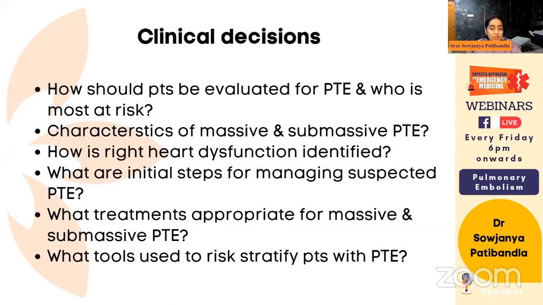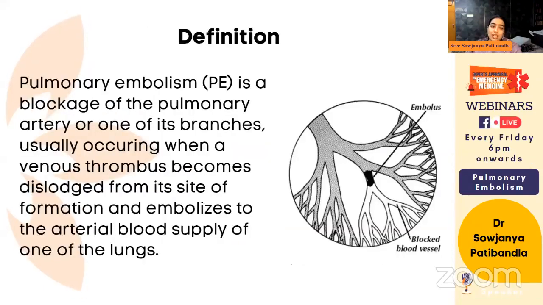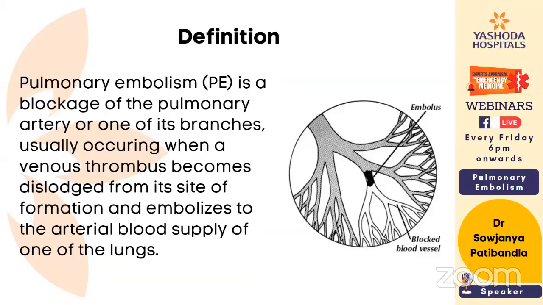In pretest probability, the signs and symptoms we look at are whether the patient has a DVT or suspicion of DVT with leg swelling or pain on palpation, and other diagnosis less likely than pulmonary embolism. So we are sure that this can be a case of pulmonary embolism. The scoring is around 3. Heart rate more than 100, or if the patient has been immobilized for more than 3 days or underwent a surgery in the last 4 weeks, or if the patient has any history of DVT or pulmonary embolism in the past, presents with hemoptysis, or has a history of malignancy. So this is how the scoring is.